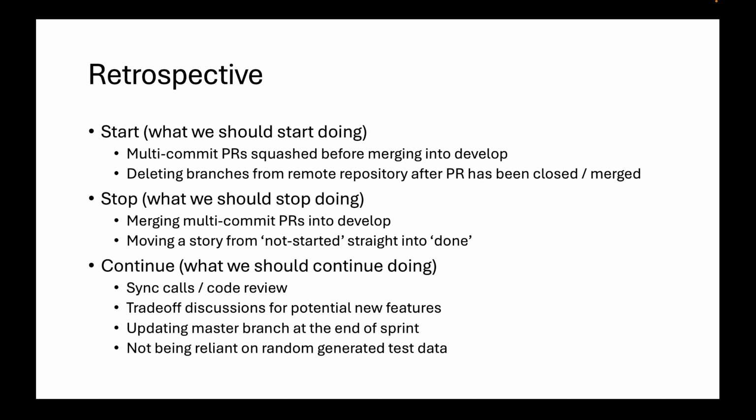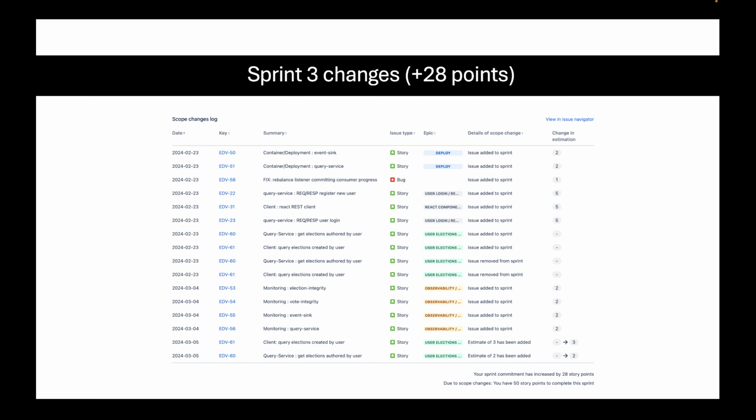We also want to stop taking a story in Jira that has not been started and putting it directly into done instead of letting it sit in the middle. We believe that this is affecting the way our analysis or Jira reports are output. It looks like it's messing it up, or at least making it hard to understand the jump, like in the burn down chart, for instance, over here.